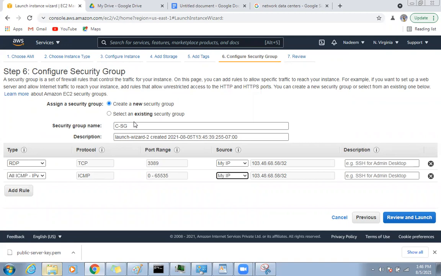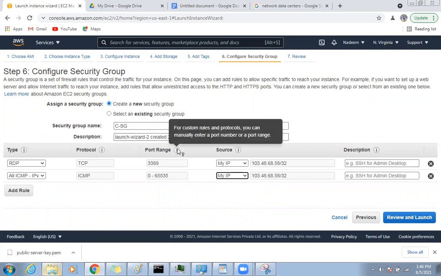Because they are in different data centers. Data center A, B, and C. That's why I'm unable to see that. Okay.